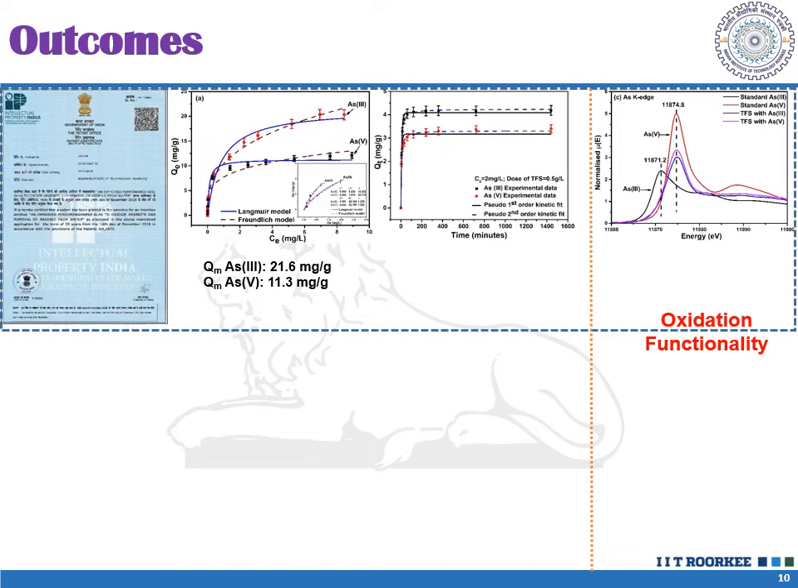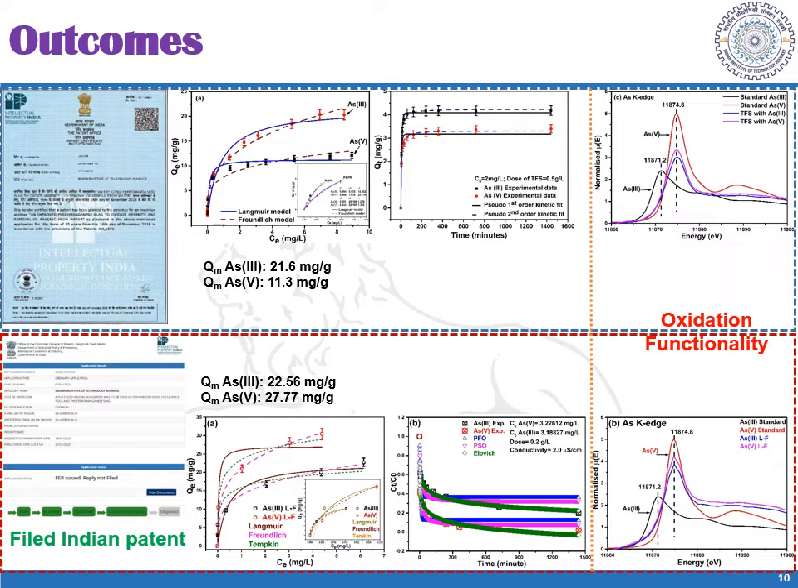And for that, initially, in our first work, which was a granted patent, we observed a good adsorption capacity for arsenic 3 species, along with more than 70% oxidation ability. And in one of our other works, on which we have also filed an Indian patent, it has an enhanced arsenic removal capacity for both the arsenic species with the subsequent oxidation ability.